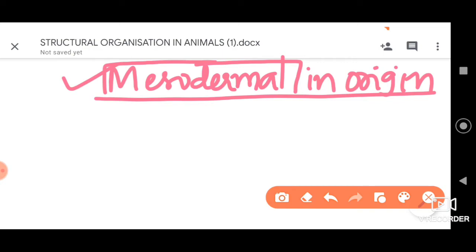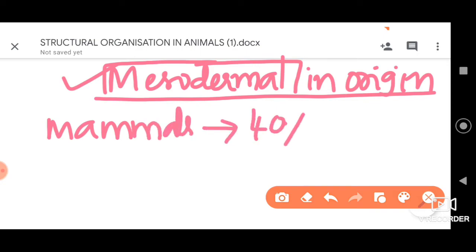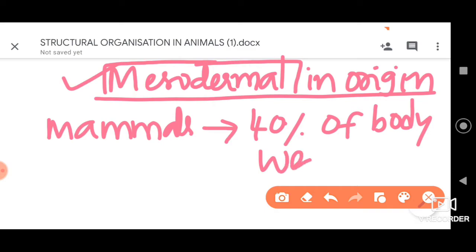And in mammals, 40% of the body weight is through this muscle tissue. So these are a few introductory aspects which you need to consider before moving on to the actual concept of